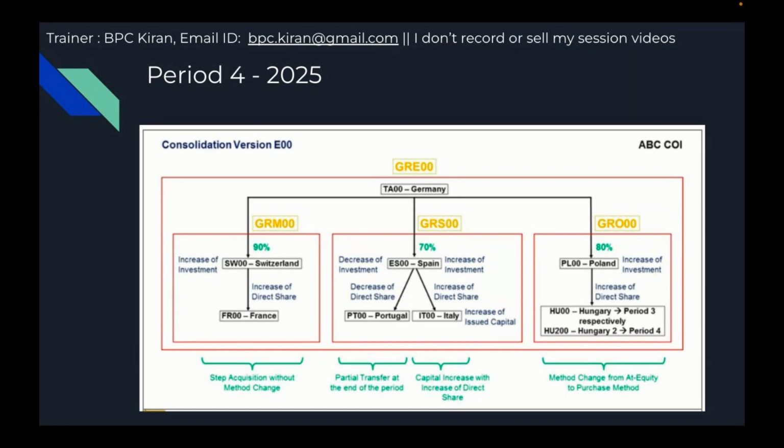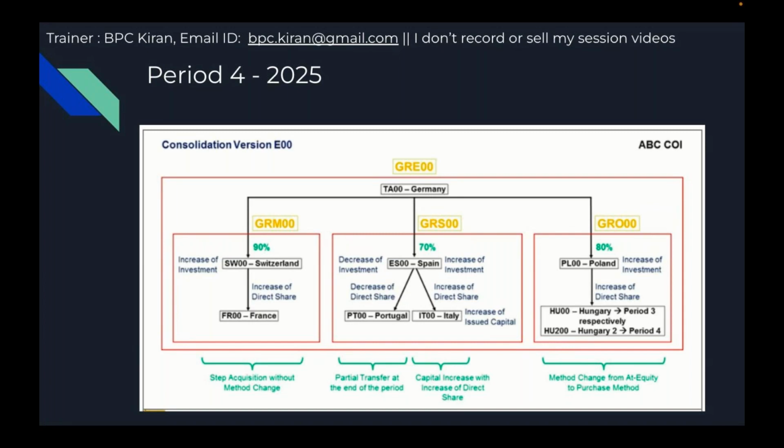We have to follow some workaround for this. And what is that workaround? The workaround you can do is based on some conditions. Whatever the percentage, when the accounting method change happens, you do equity to purchase. That is the first condition. The second condition is you have to first divest Hungary. So let's say Hungary 1, which is part of period 3. First you have to divest Hungary, create a new consolidation unit Hungary 2, and add it in the group. That's the workaround.